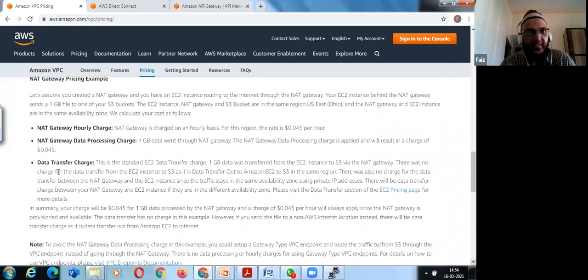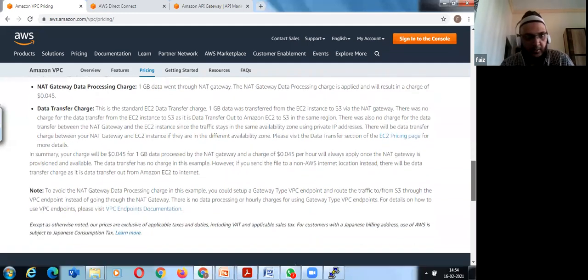Then you have NAT gateway, which is hourly charged, and NAT gateway data processing and data transfer charges. That is the standard EC2 data transfer charge. For example, 1 GB of data was transferred from EC2 to S3 via the NAT gateway. There was no charge for the data transfer from the EC2 instance to S3, as it is data transfer out. I'll just show you this in a while.